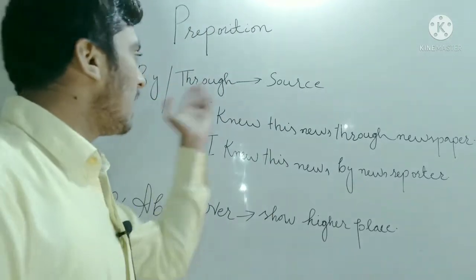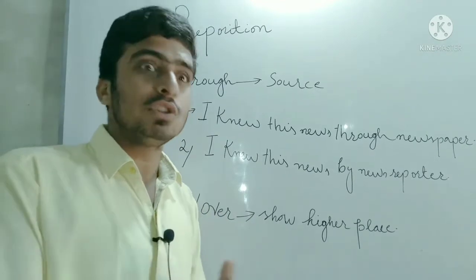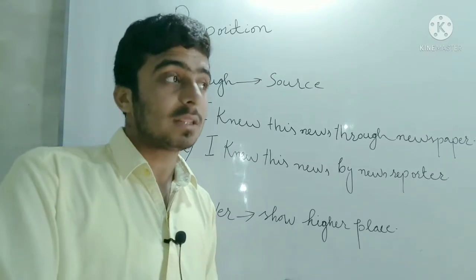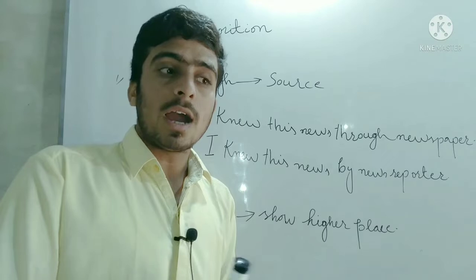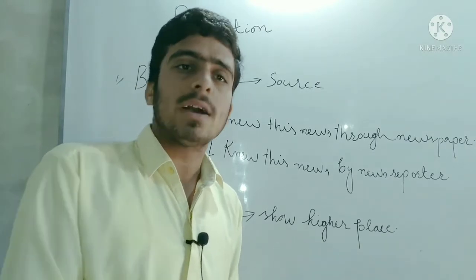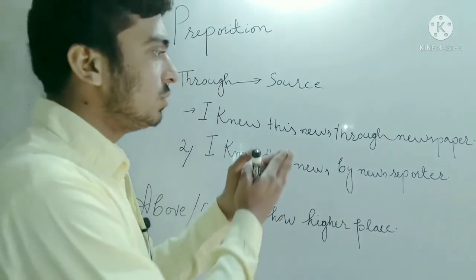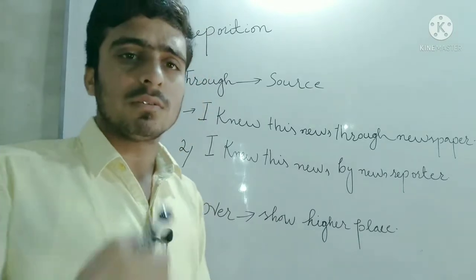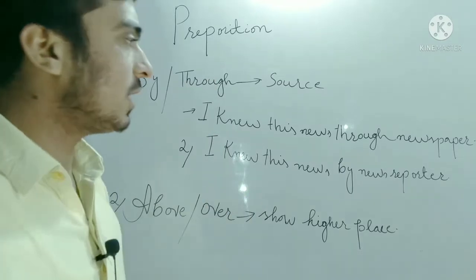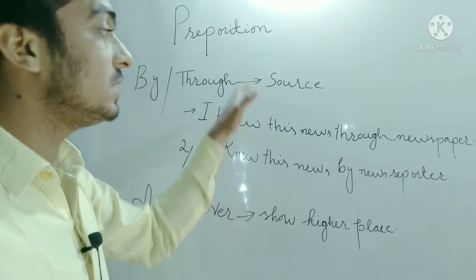First of all, I have written by and through. Both of these prepositions give the same meaning; they are used for the source. I got this letter written by Aslam. I am showing the source, that I have gotten a letter written by Aslam. So in this example I am showing the source, and both of these prepositions are used for showing the source. Whenever you want to show the source, you use both of these prepositions, by and through. Both are used for source, but their usage is different.